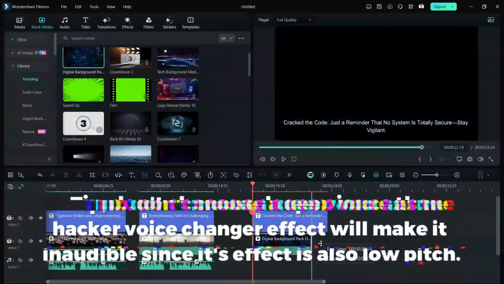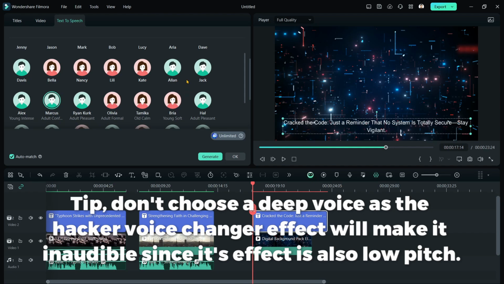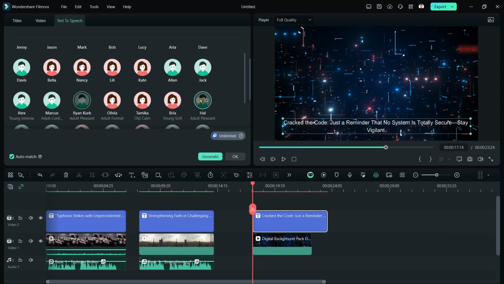Tip: don't choose a deep voice, as the hacker voice changer effect will make it inaudible, since its effect is also low pitch.